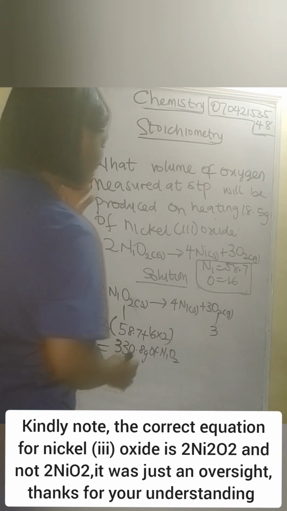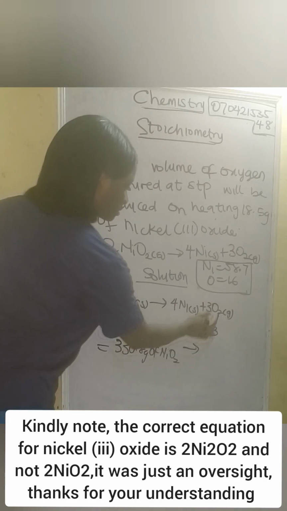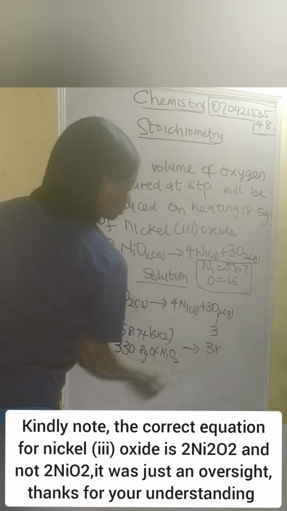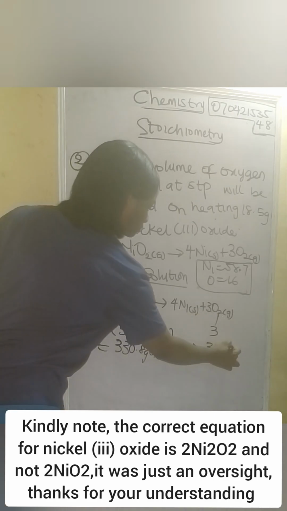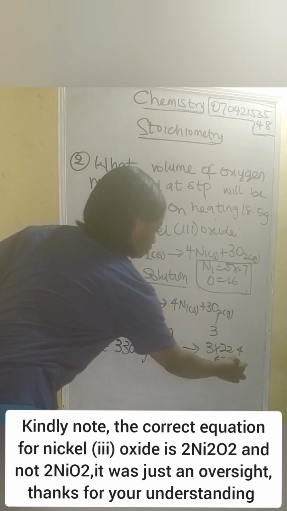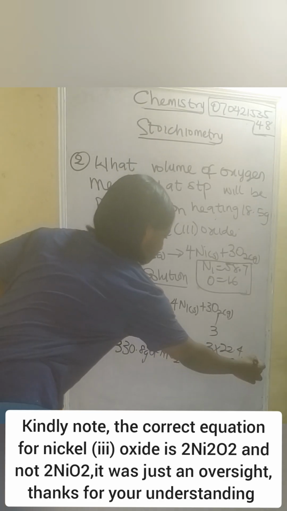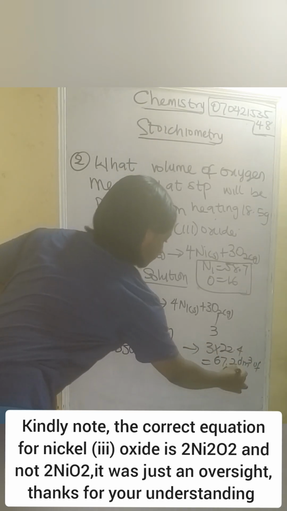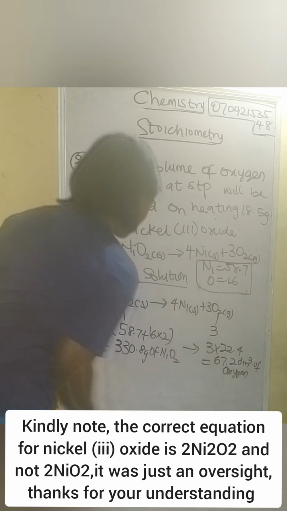Alright, so now we should be giving us 3 mole ratio of oxygen gas times 22.4 dm3. So that will be giving us 0.2 dm3 of oxygen. Alright, of oxygen. Are you seeing it now?